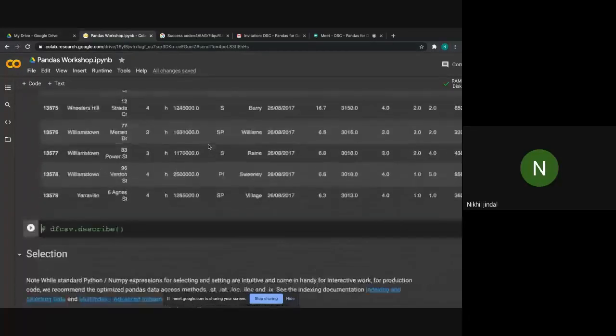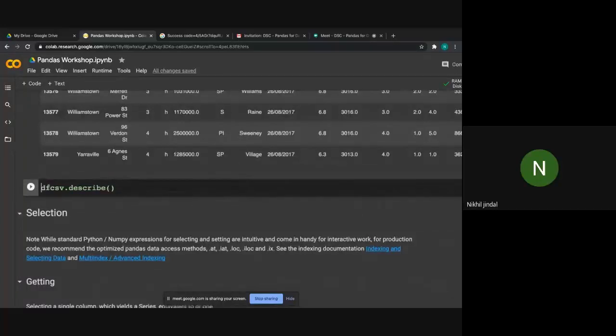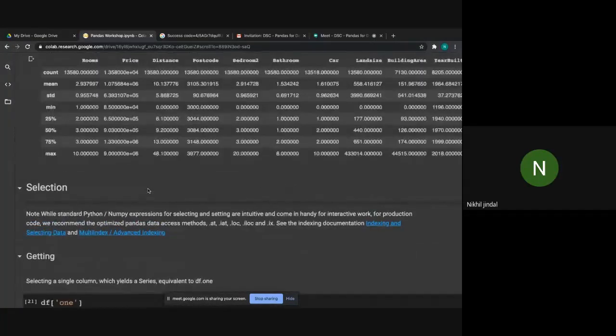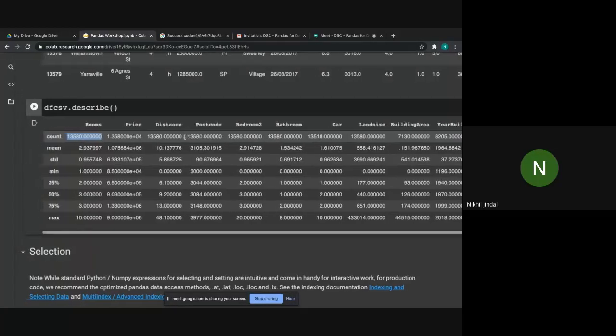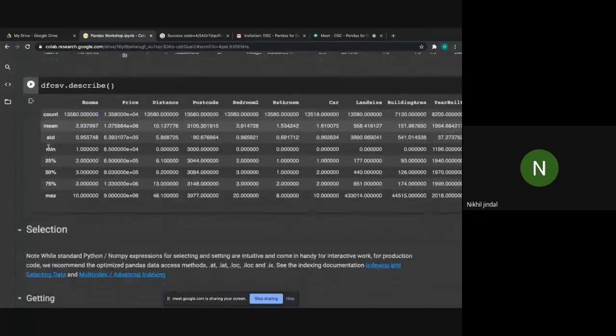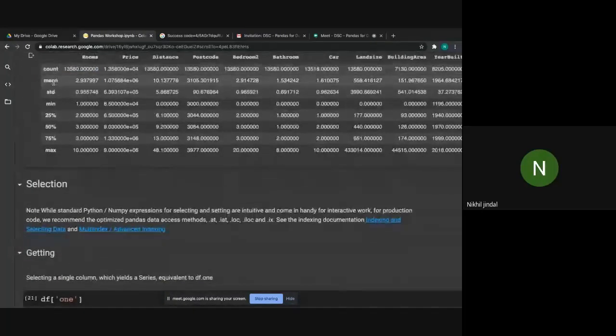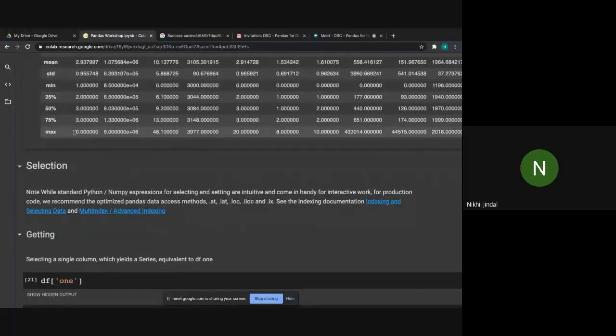Now I'm using this last function, the describe function. It will give me a brief description of our data set. So count, you can see we have 13,580 rows, then mean, then standard deviation, minimum value, and the maximum value.